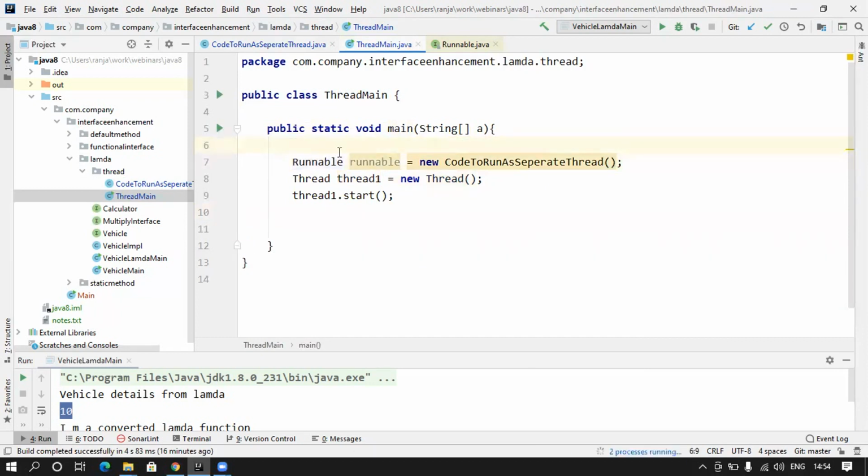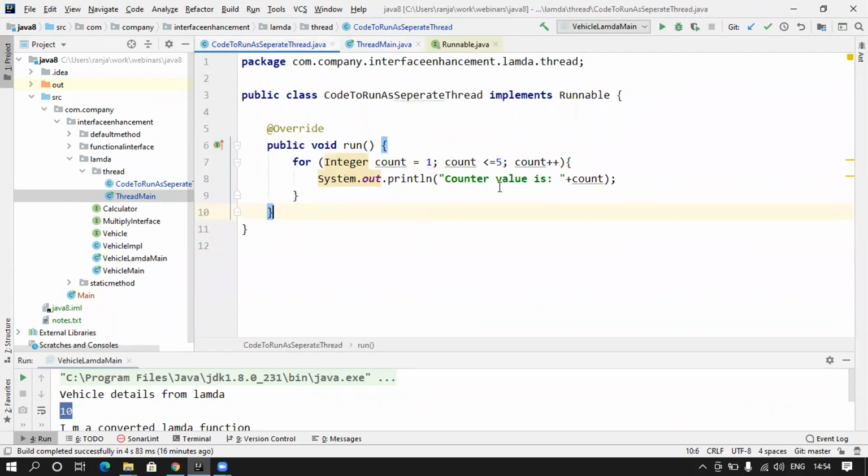Code. Let me also write some code for the main thread. So what I will do is, this is the child thread. So counter value in child thread. Let me say child thread counter value. Let's put it this way.